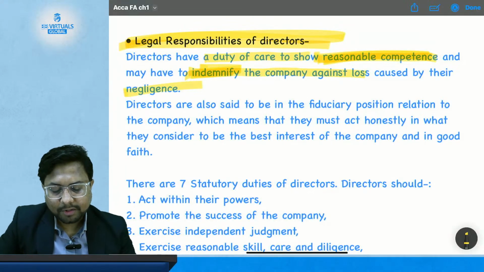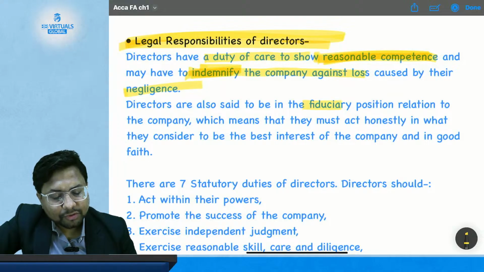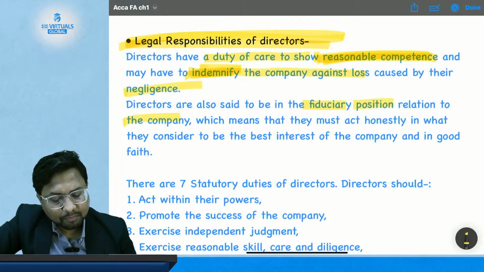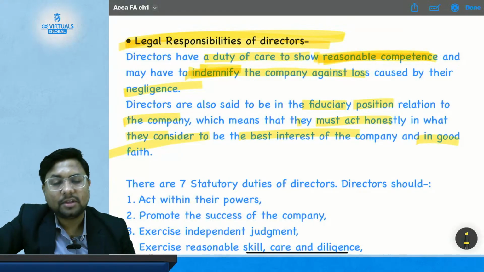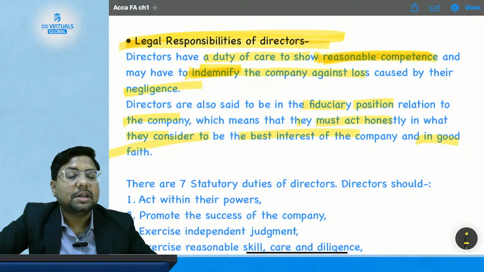Directors are also said to be in a fiduciary position in relation to the company, which means they must act honestly in what they consider to be the best interest of the company and in good faith. So whatever decision, whatever policy directors make for the company needs to be in the interest of the company, not in the interest of the director.